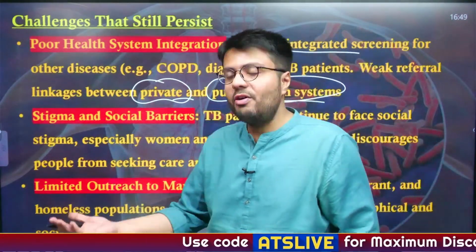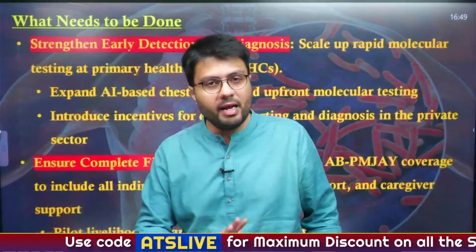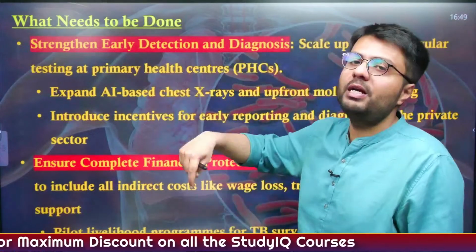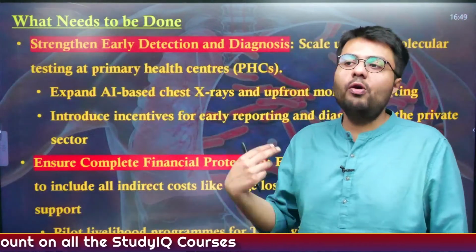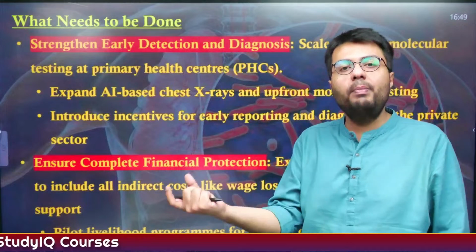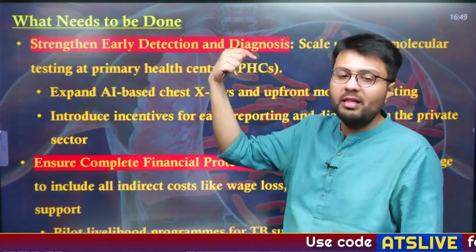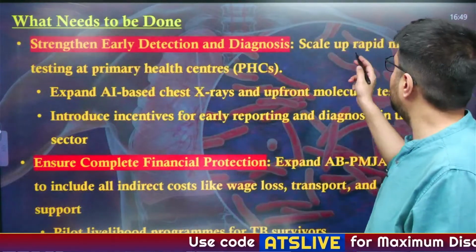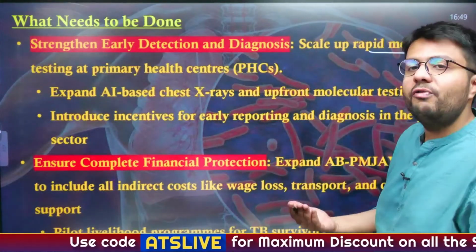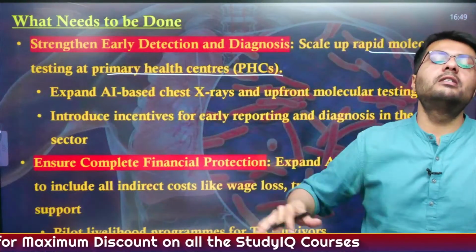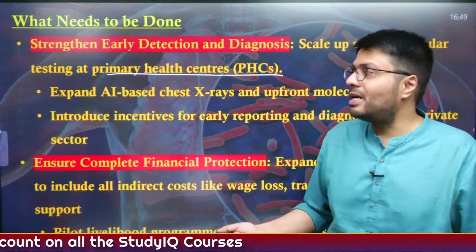That these are available in urban areas, but in rural areas they have certain problems. So the next question is, what needs to be done in order to eradicate TB? What needs to be done in order to take care of the patients of TB in a much better manner? For that, we need to first of all strengthen the early detection and diagnosis, and for that we need to scale up the testing facilities which are available at the lowest decentralized level of healthcare centers, that are known as primary healthcare centers.